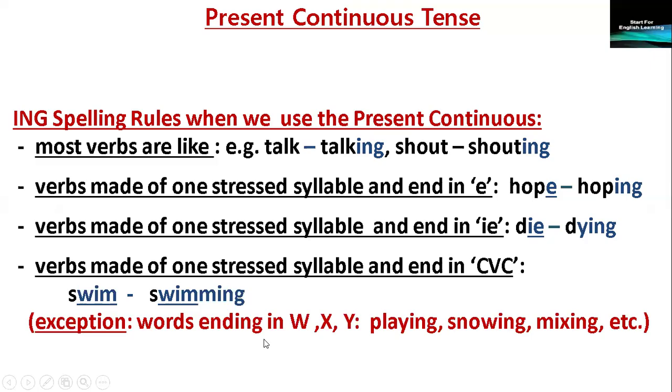Exception. Words ending in W, X, Y, such as playing, snowing, mixing, fixing, we don't double the last letter, though they end consonant, vowel, consonant, but we don't double the last letter.